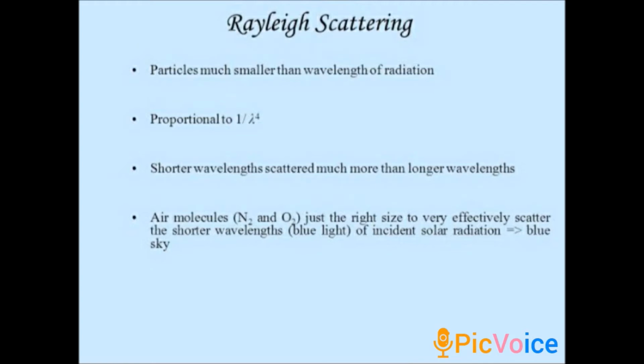The next question for you is, why does the sky appear red in color during sunrise and sunset? At the time of sunrise and sunset, the light rays from the sun travel a longer distance than at noon time.